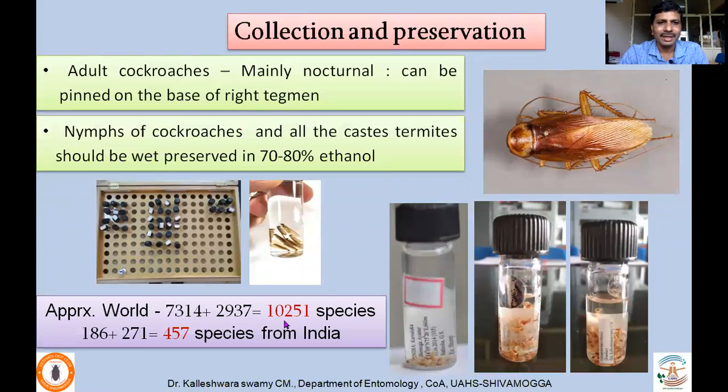Approximately 10,251 species of Blattodea have been identified. That includes 7,314 true cockroaches and 2,937 termites. And in India, 196 cockroaches and 271 termites. So in total, 457 Blattodea have been identified.